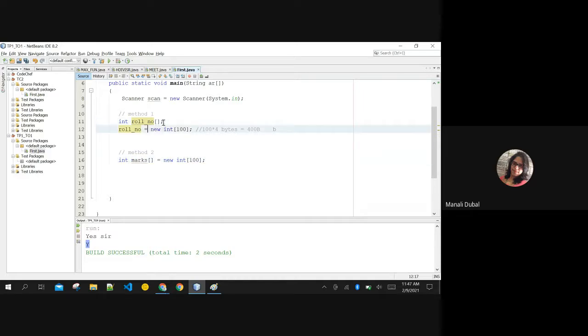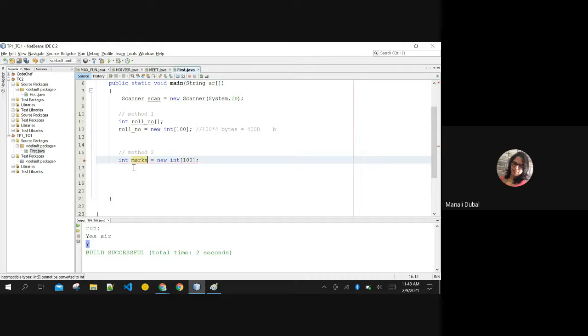But when you are mentioning it in a different statement, once you are mentioning square bracket, you need not mention the square bracket again over here. Also, you can change the position of the square brackets. Here also, it is not an error. You can put it after space also, not an error. You can even put it before also, not an error. It is not an error at all. Integer array is read out as integer array named as marks. Integer array named as roll number.